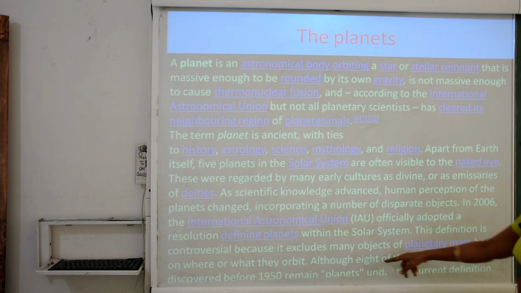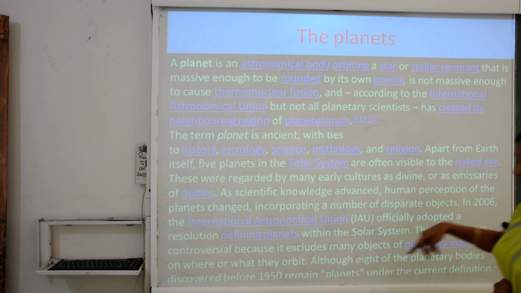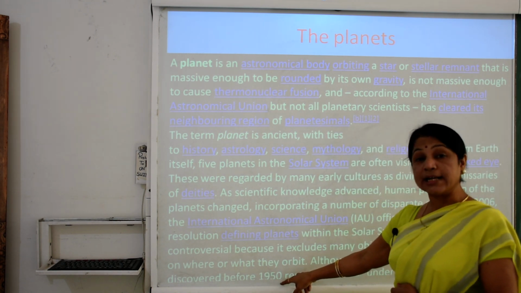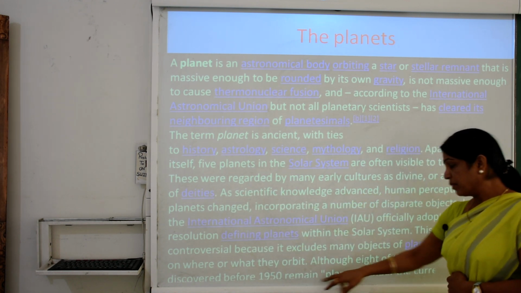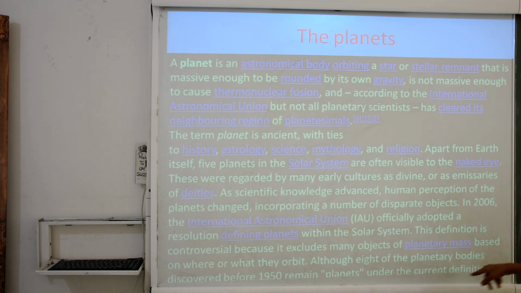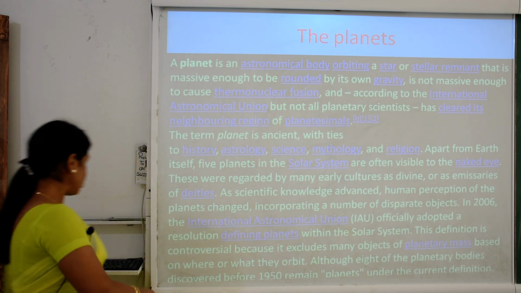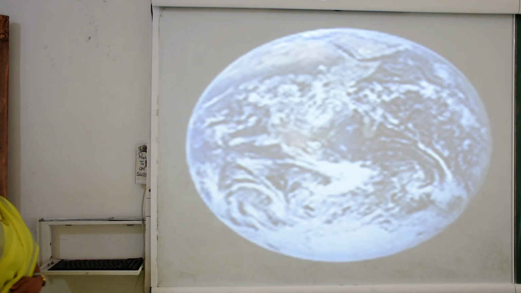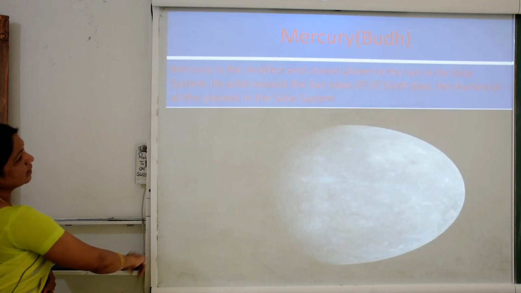Although 8 of the planetary bodies, that is the 8 planets, whose names I will ask later and we will see, were discovered before 1950, they remain planets under the current definition. Various definitions were given by different scientists. It is the solar system.